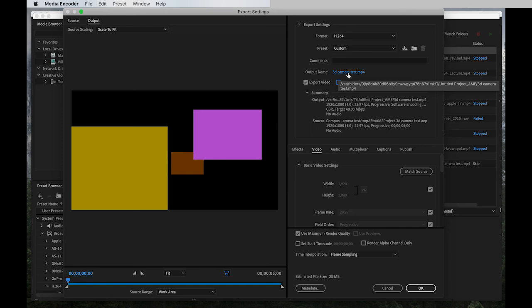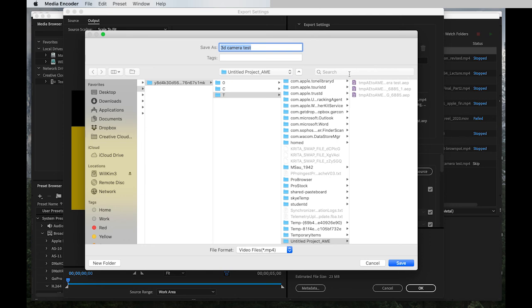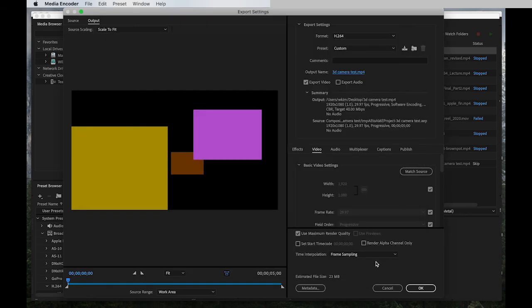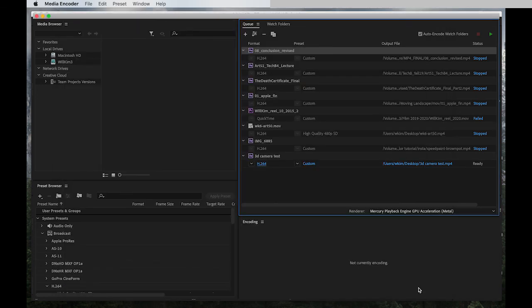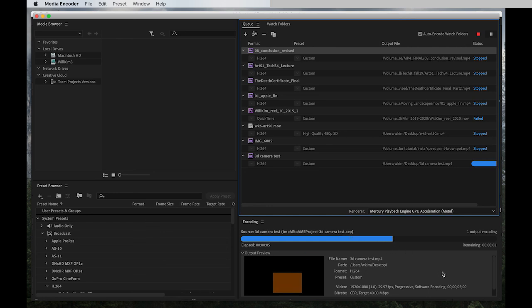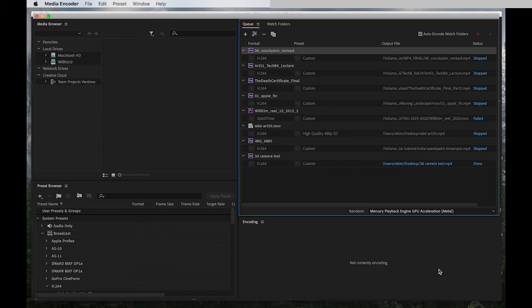Click on the output name, okay, and then just go to wherever you want to save your file. I'm just gonna go to desktop and hit save, hit OK, and then hit the play button right here up here. For how short this composition was, it'll take a couple of seconds to render. And that's it.